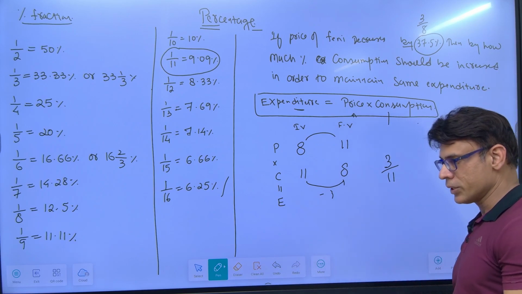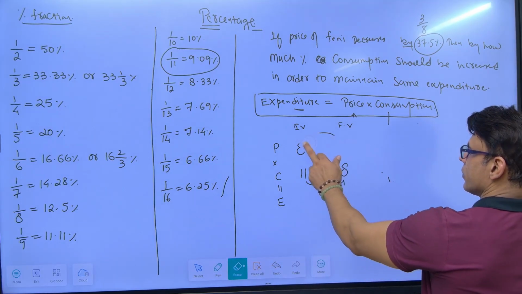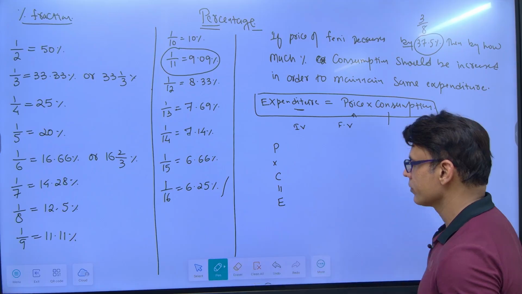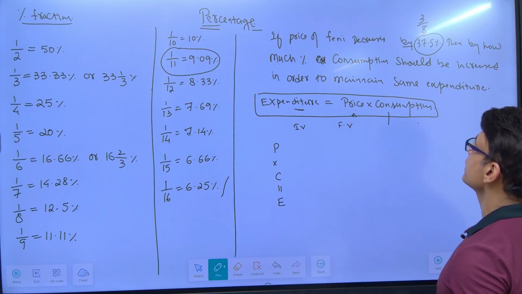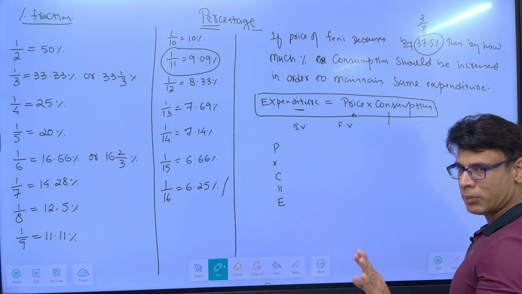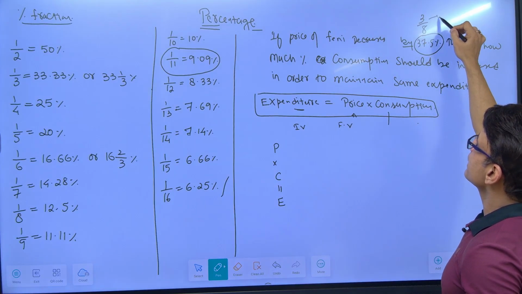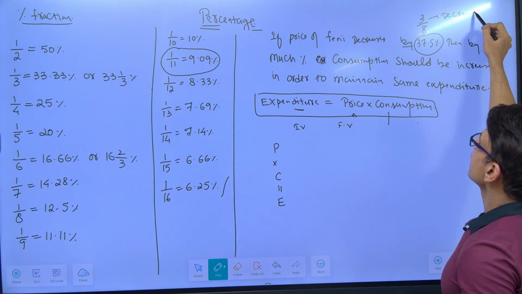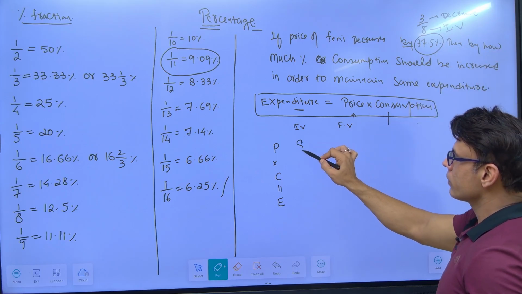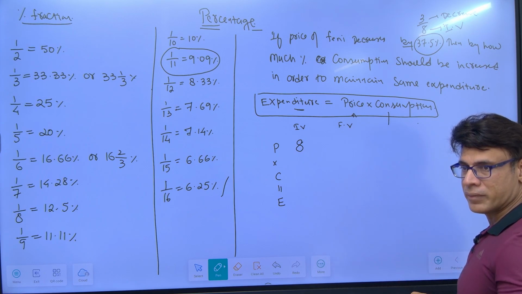Now let's change it. What is given now? If the price of penny decreases by 37.5%. First of all, 37.5 is 3 by 8. So now we have to find out the decrease. This is the decrease and this is the initial value. So initial value 8, now it decreases by 3.